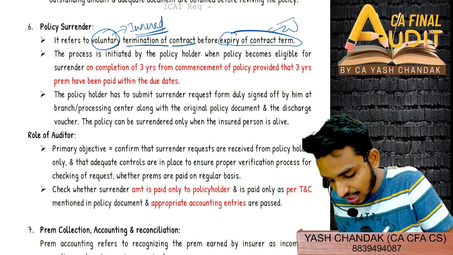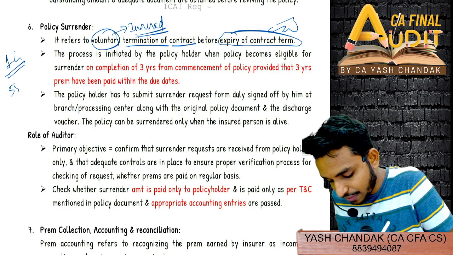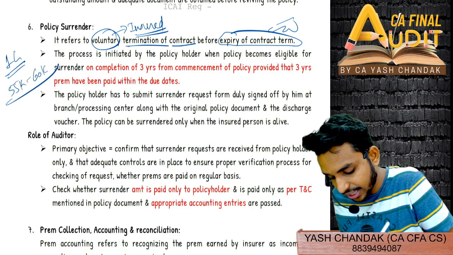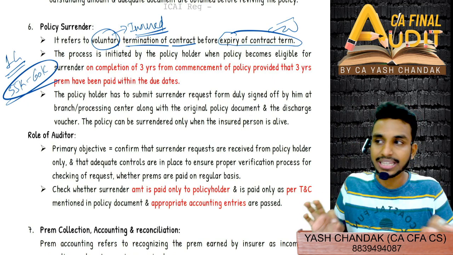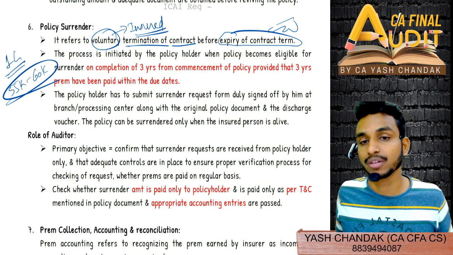So suppose till now you have paid 1 lakh premium, then generally you will find that 55,000 or 60,000 is the surrender value. So if you surrender the policy now, you will get 60,000 back, and then you will no longer be liable to make the payment for insurance.